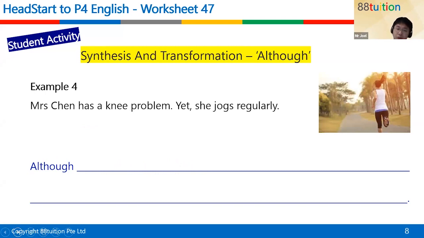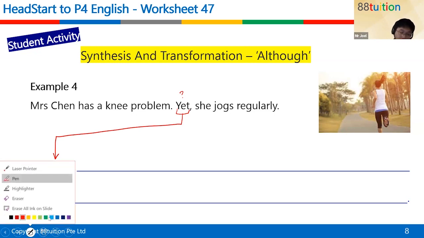Mrs. Chen has a knee problem, yet she jogs regularly. Now, I will leave this one to you, okay? But all the clue I'm going to give you is, do we need yet? Think about it, okay? Sophia is done. You are completely correct, Sophia. Very good, okay? Emmett is done as well. Good. I'm glad the both of you didn't get tricked by the word yet, because the word yet has actually been replaced by the word although over here.